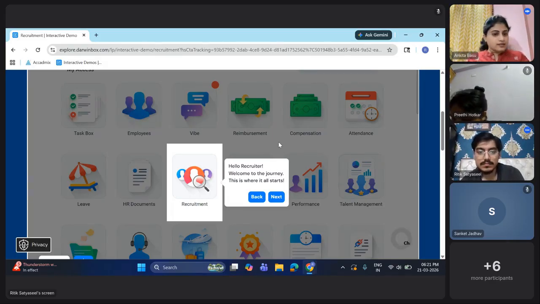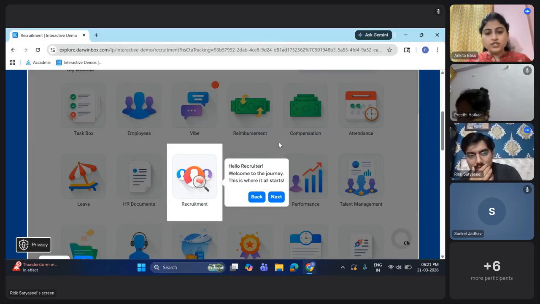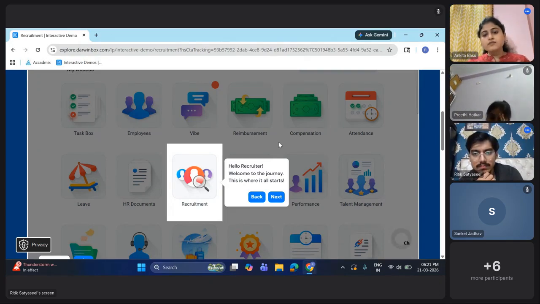So guys, as soon as we land here, see, some things in the background are a bit blurry. Okay. So if you see this, there are a lot of things here: task bar, employees, leaves, reimbursement, compensation, attendance, leave, documents, everything that an HRMS tool must have. If you guys are working, you already have access to some or the other kind of HRMS tool as